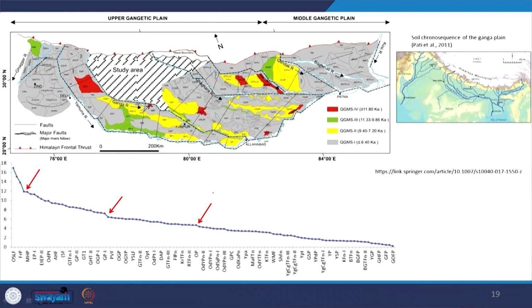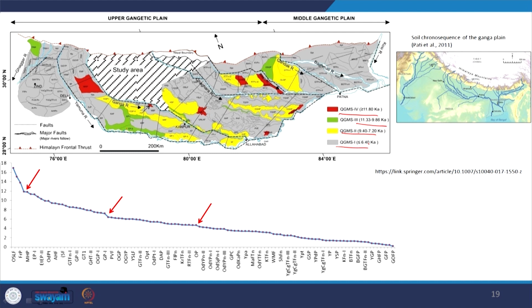Here is a classical example of soil in the Ganga plain. Now, you see the soils are arranged with their time or age. This red color part indicates soils of more than 11.8 K, that means it is the Pleistocene Holocene boundary, it is the Pleistocene soil. And this green color is this time frame, yellow color is this time frame, and gray color is this time frame.